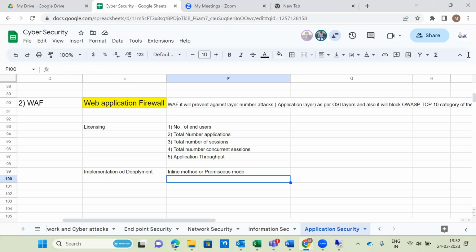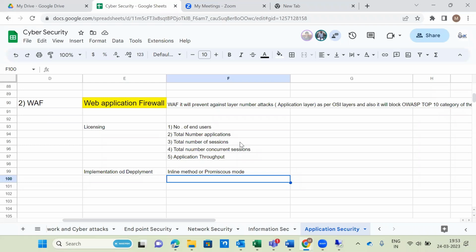We have to see, as per the network architecture diagram, in the DMZ zone, one of the connections we give to the web application firewall, one to the non-critical server, and one to the email gateway. So basically that WAF is in parallel to the firewall, guys, in between proxy and ISP router.